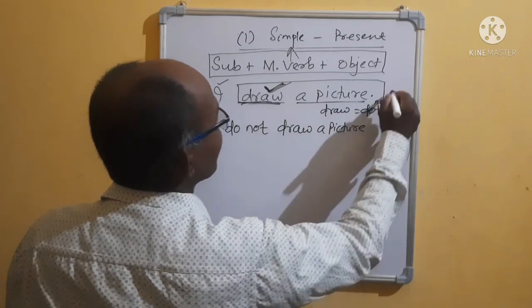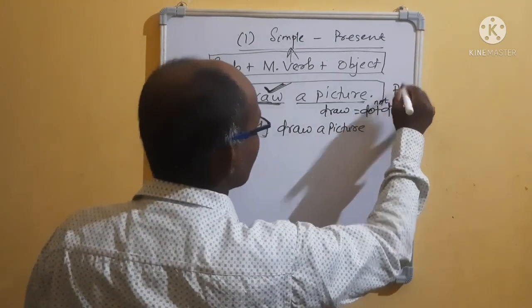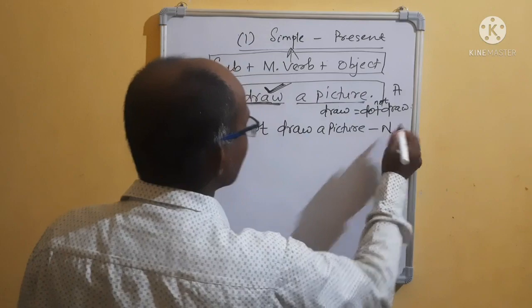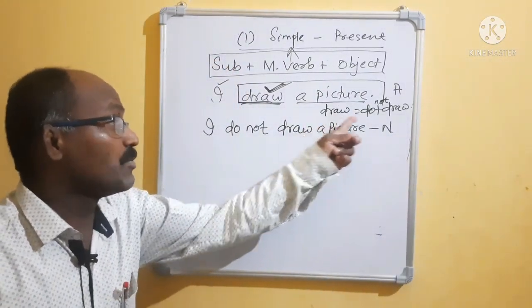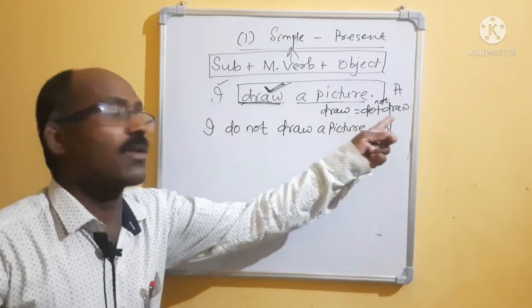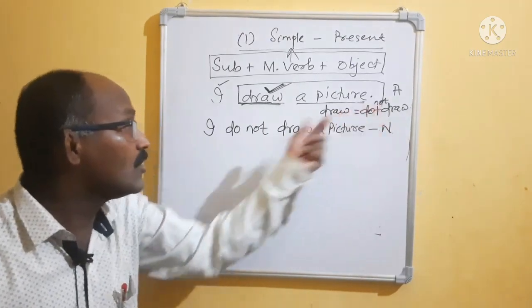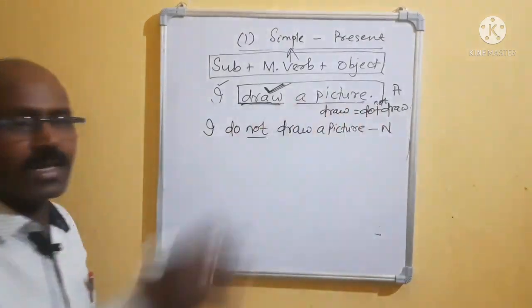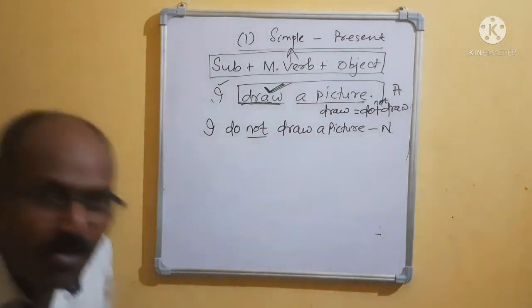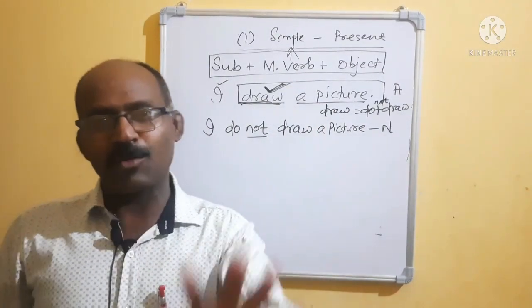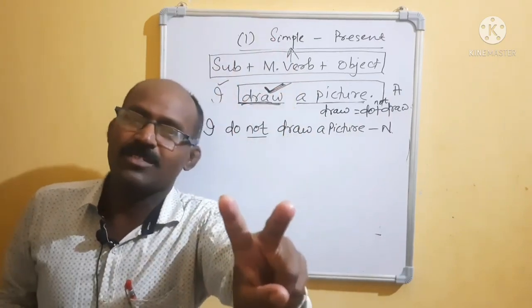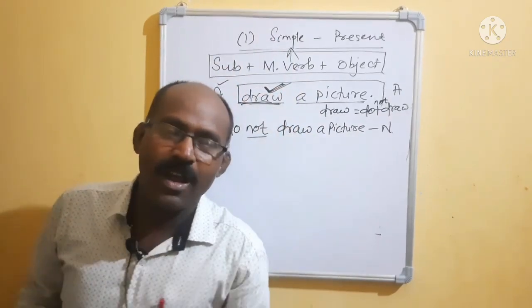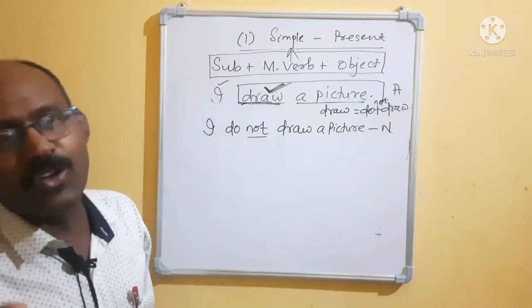Clear? It is declarative or assertive. It is negative: I do not draw a picture. What is the difference? If you break the verb draw into do plus draw, then in between you use not. It became negative. How easy is it? Now come to interrogative. Already I have told you interrogative has two types. Number one is yes or no, and number two is WH question.